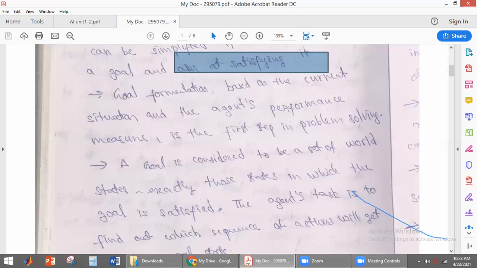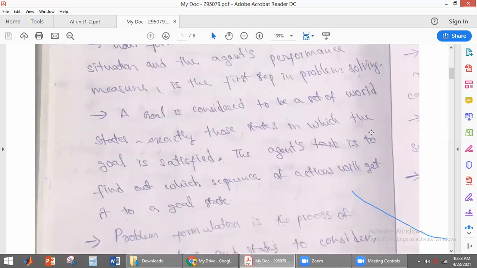Based on these two, goal formulation is done. And what is a goal here? The goal is considered to be a set of goal states, exactly those states in which the goal is satisfied. If the agent passes through those states, then only it will satisfy the goal.